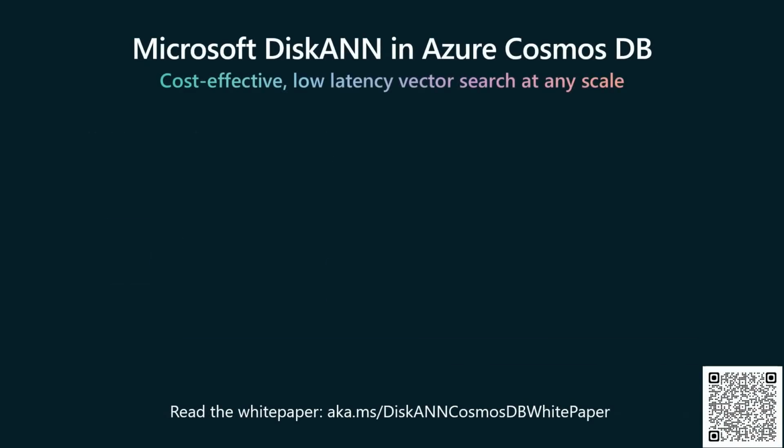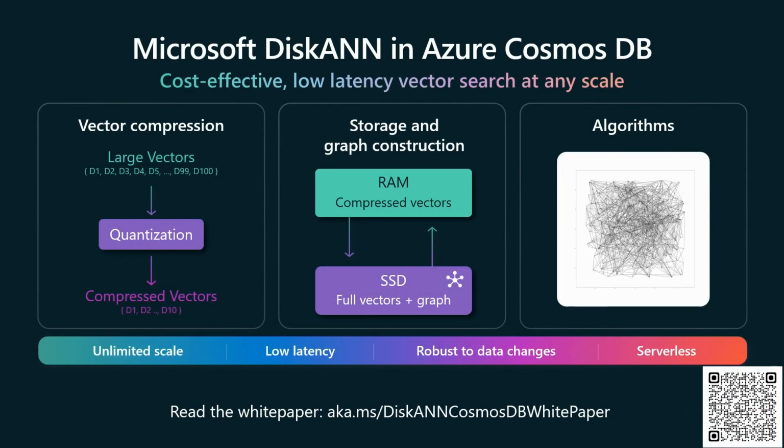For those of you who may not be familiar, Microsoft DiskANN is a state-of-the-art vector indexing algorithm that was developed at Microsoft Research. It powers software internal to Microsoft and software that you've used yourself, such as search in Office and Bing multimedia search. If you ever search for videos or images on Bing, you've leveraged DiskANN under the hood without even knowing it. DiskANN makes vector search at incredible scales very cost-effective with very low latency.